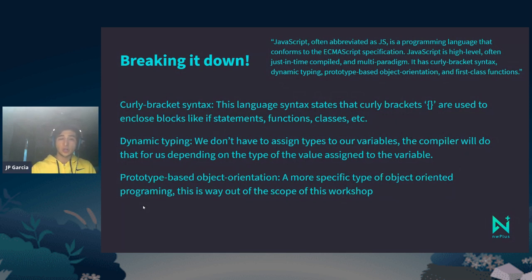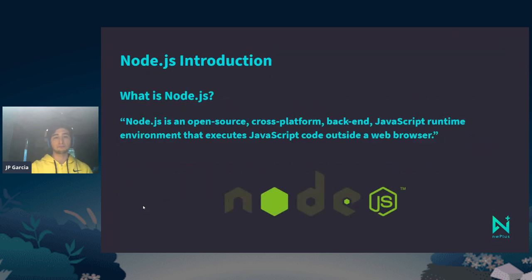This JavaScript is also curly bracket syntax. You might have known this from working with, for example, Java or C, C++. They all use the curly bracket syntax. I'll show you what that means once we get to VS Code. Dynamic typing means that you don't have to set the type of the variables when we're coding. Again, I'll show you that when we're on VS Code. And then prototype-based object orientation is just a type of object-oriented programming. You can Google that later or send me a DM later.